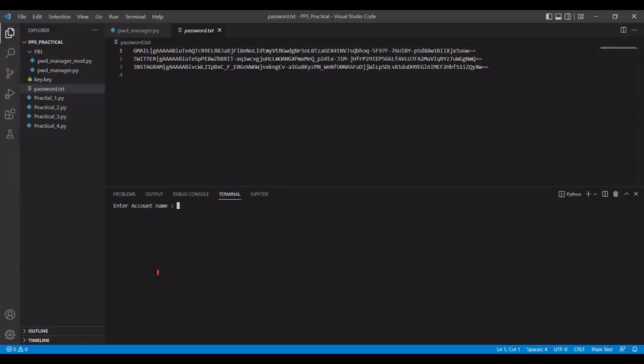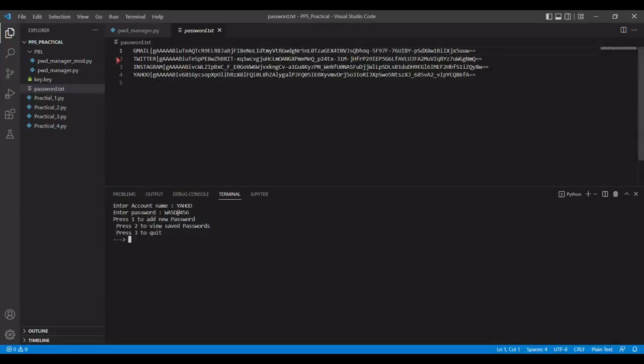Now the account is Yahoo, and the password will be WASD@456. As we can see in the password.txt file, we have added the new password, and with that password we have added the account name. So the Yahoo account has this password, but we cannot read this password now.